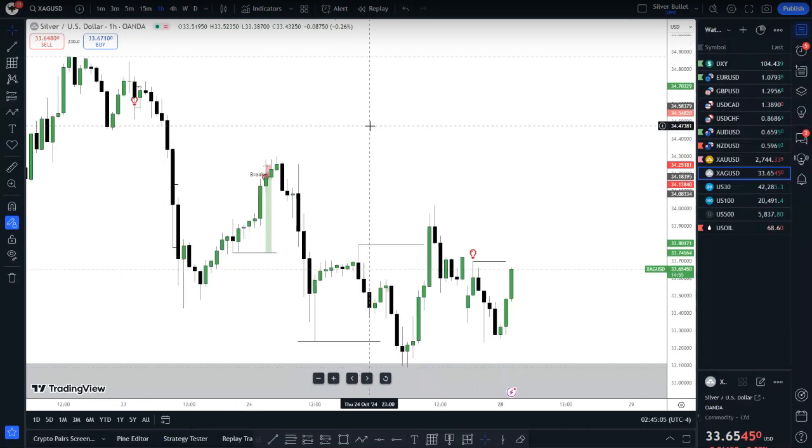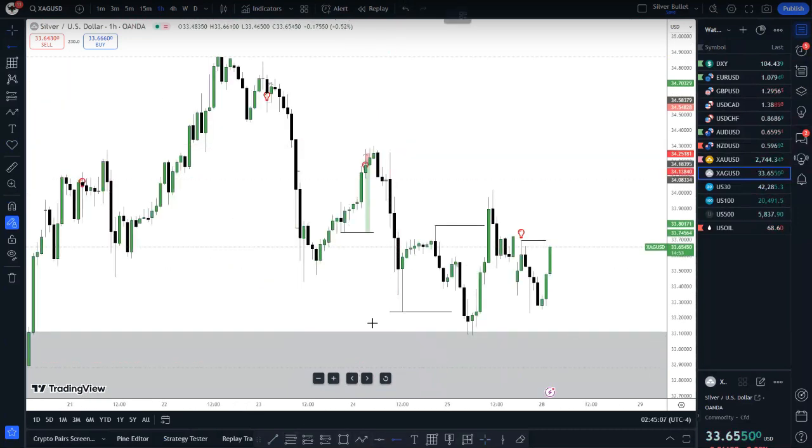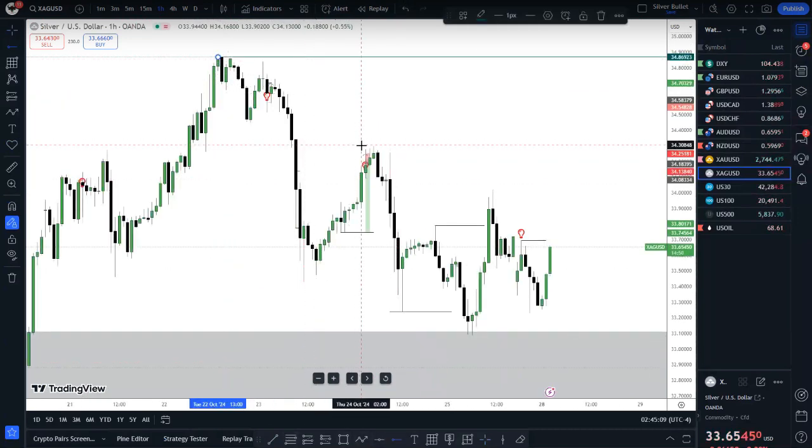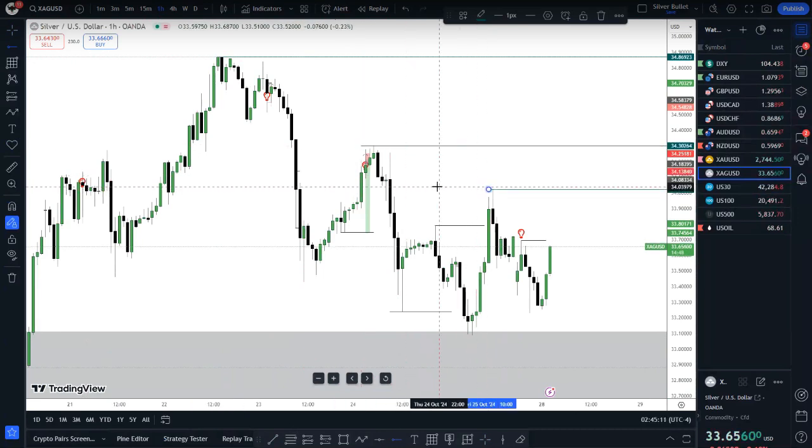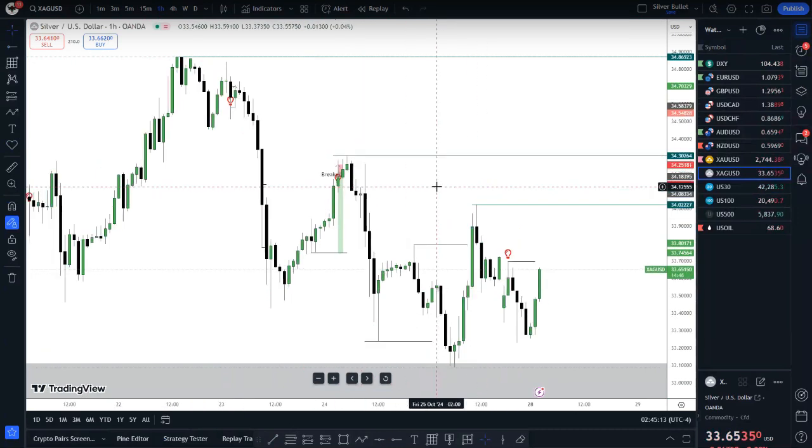So where's our draw on liquidity? The most obvious one is over there, but this high will be key as well. So that's going to be silver, guys. So we did take a look at the dollar index, euro, pound, CAD, Swiss franc, Aussie, gold, and silver.